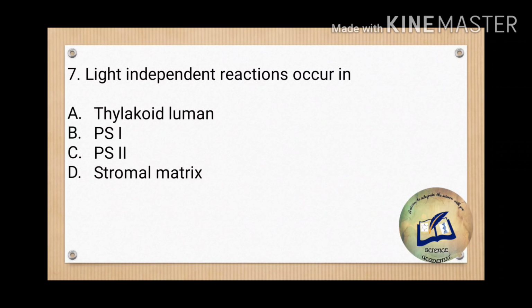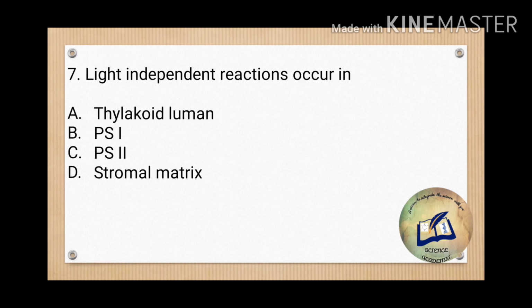Now question number 7 says, light independent reaction occurs in. Read the question carefully. It is about the light independent reaction, whose other name is the dark reaction or the Calvin cycle. The Calvin cycle occurs in the stromal matrix, that is option D and not option A. Students in excitement will take option A, and the spelling is wrong, it is thylakoid lumen.